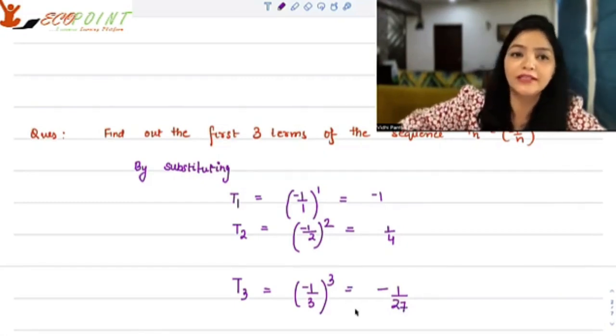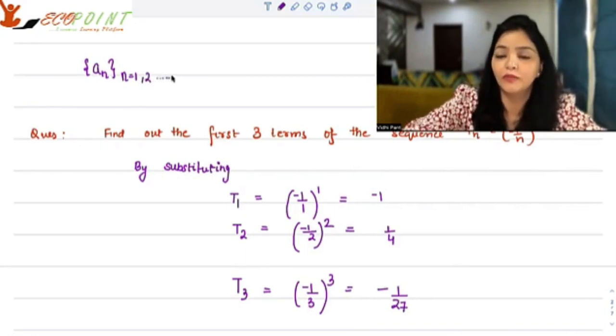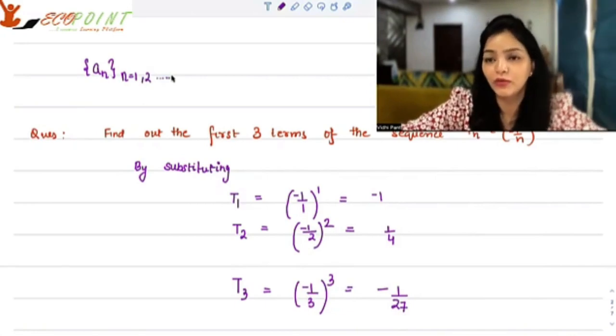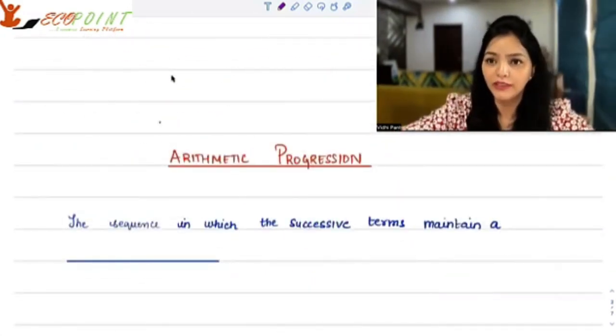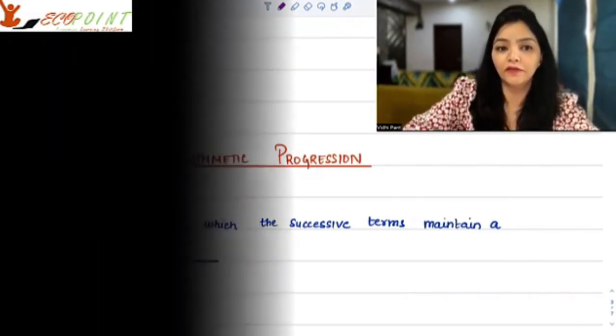It is always depicted in terms of an, where n is a natural number. It could be up till a finite point or moving to infinity. Moving on, let's talk about arithmetic progression. This is a very special type of progression or sequence. It's a sequence in which successive terms maintain a constant difference.